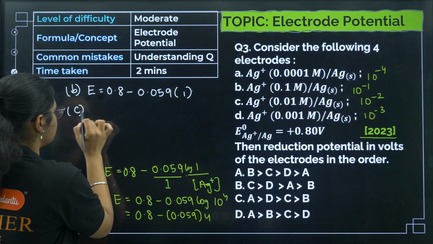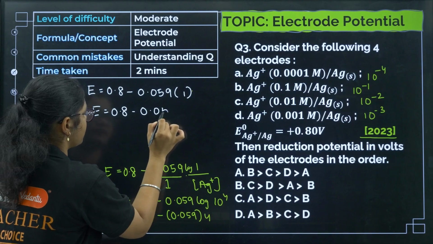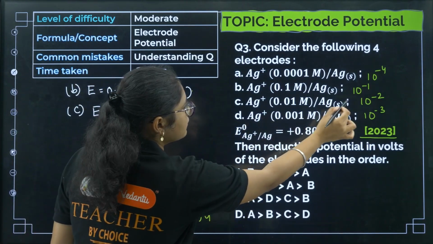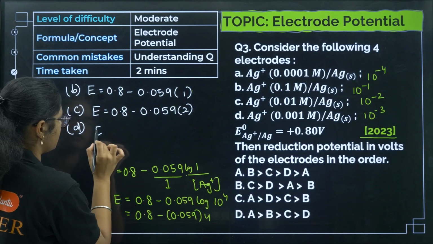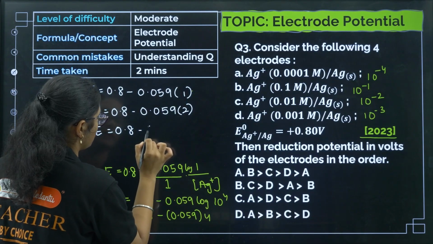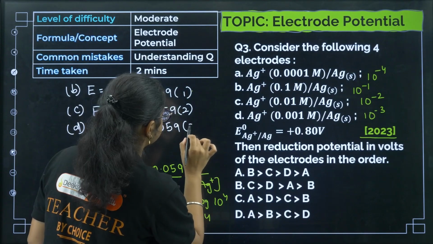For option number C, it will be E equal to 0.8 minus 0.059 into, here it will be 2, right? Then option number D will be E equal to 0.8 minus 0.059 into 3.